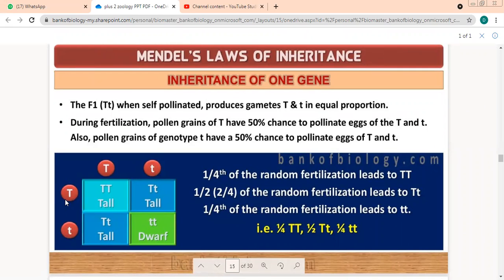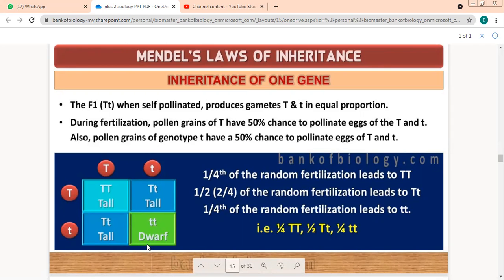Now this one can pollinate this. This one can pollinate this. Similarly, this can also pollinate both of them. Let us assume that pollination of T takes place with this egg. So the result will be capital T, small t. Capital T with this one, you'll get this. With this one, capital T, you'll get this, and this will get this. If you see, 1/4 is capital T, sorry, 1/4 is capital T, and 1/4 is small t.